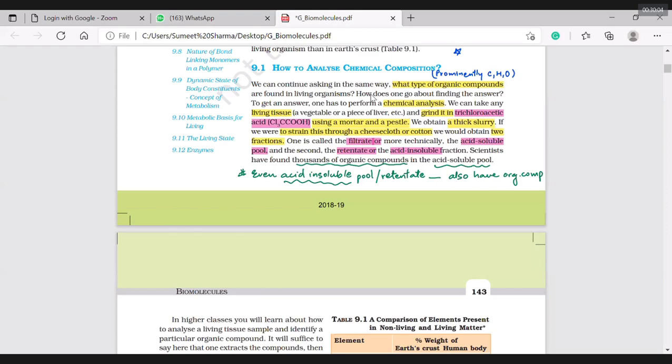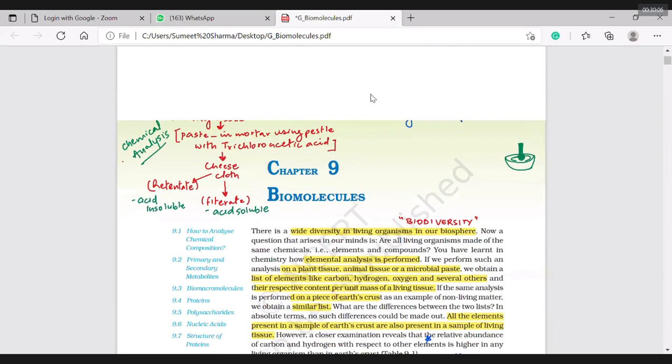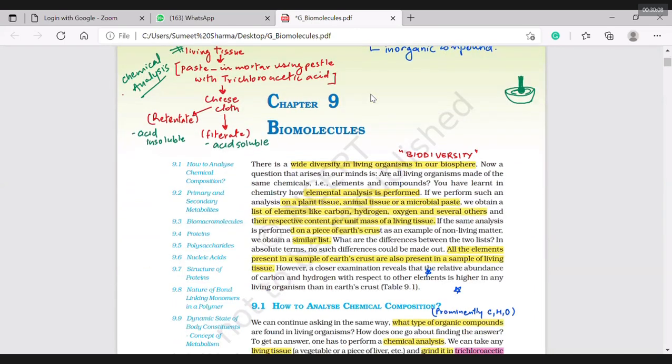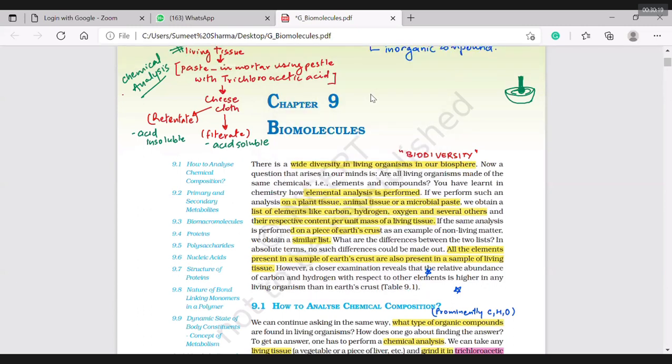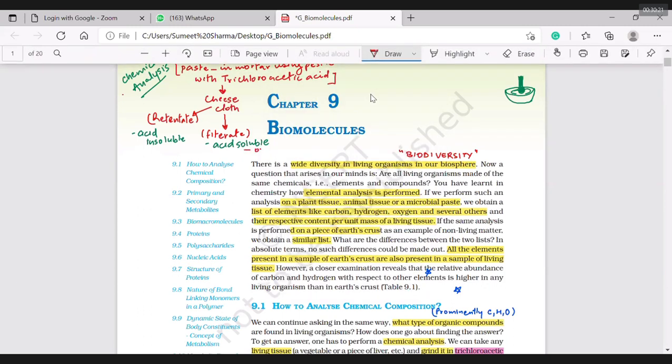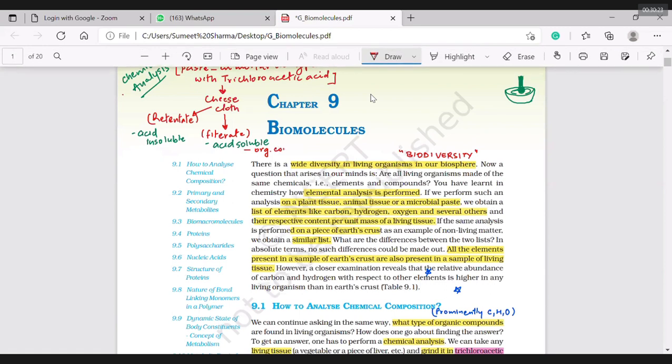Right. So here I must write what type of compounds the acid soluble is containing. So acid soluble is having both the things. Acid soluble is having organic compounds and inorganic also.